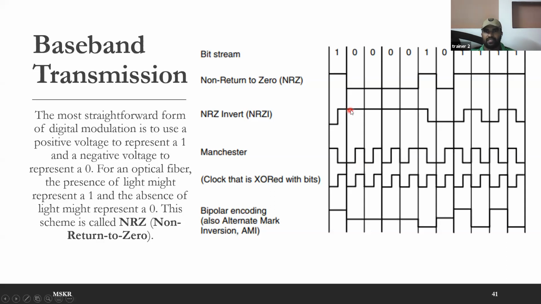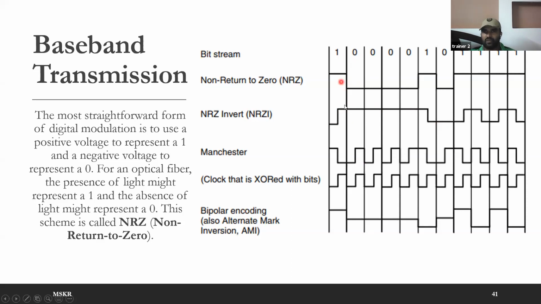As you can see here, all these highs represent 0, whereas this low represents 0 here. But one thing you can see, so let me explain. Start from the second bit. If your bit is 0, continue with the last bit's signal level.